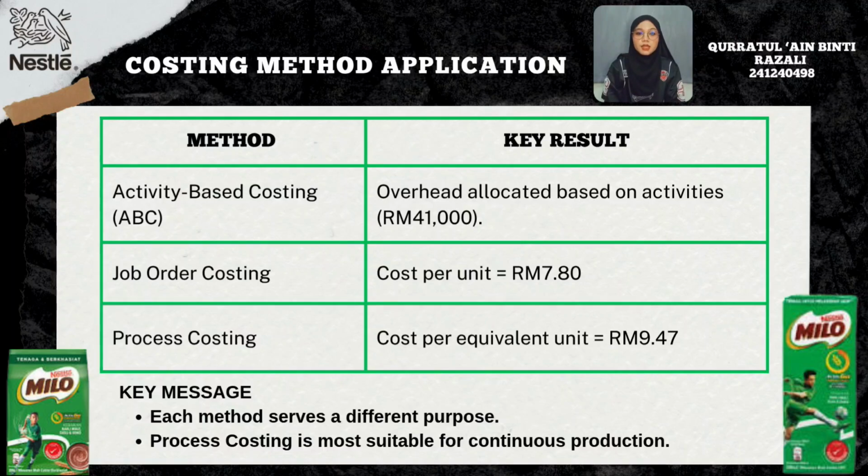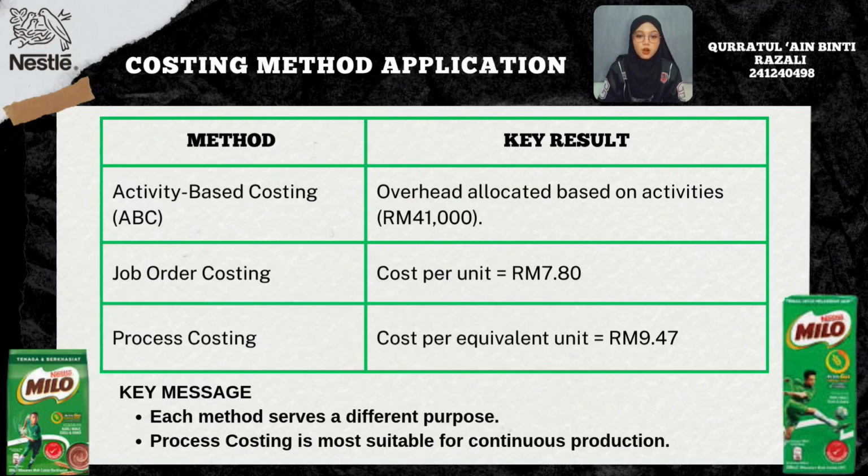Next is packaging. The packaging overhead cost is 40,000 ringgit for 20,000 packaging units. So, 40,000 ringgit divided by 20,000 packaging units equals 2 ringgit per unit. Since Milo used 5,000 packaging units, 5,000 multiplied by 2 ringgit equals 10,000 ringgit.